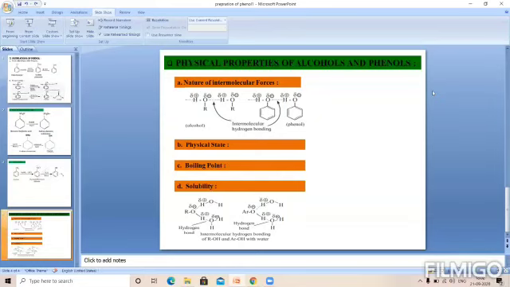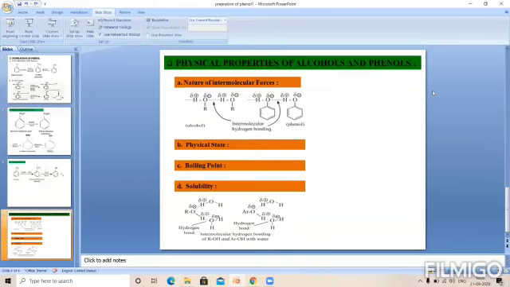Alcohols and phenols are very polar molecules, because in the OH group oxygen has more electronegativity than hydrogen. That's why it is a polar compound due to the presence of the hydroxyl group. These polar OH groups are held together by strong intermolecular forces, and that bonding we call hydrogen bonding.